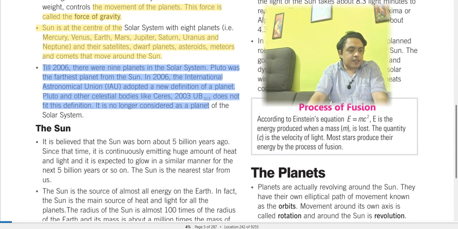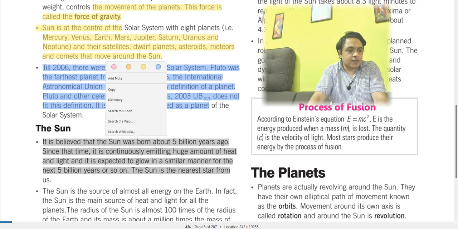It is believed that the sun was born about 5 billion years ago. Since that time, it has been continuously emitting a huge amount of heat and light, and it is expected to glow in a similar manner for the next 5 billion years or so. The sun is the nearest star to us. The nearest star from Earth is the sun.